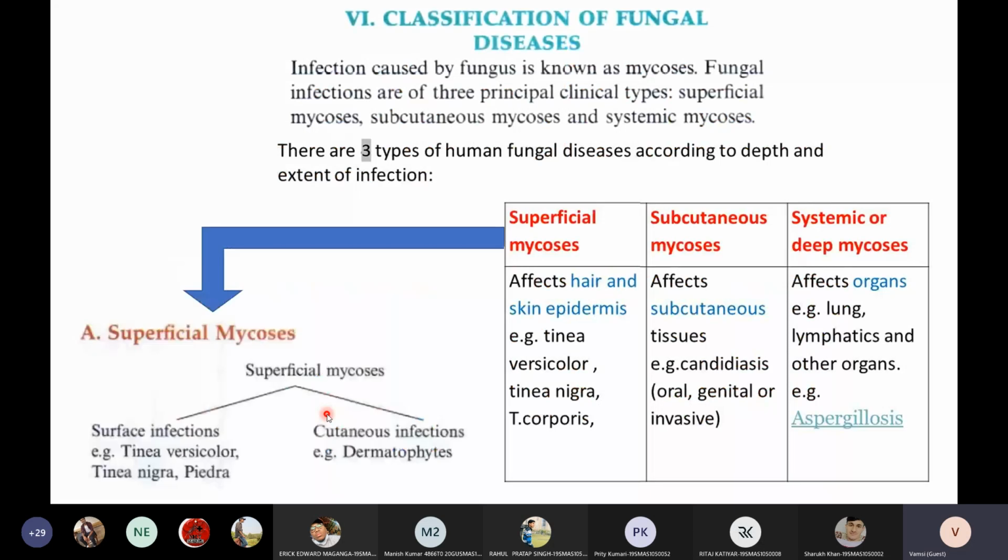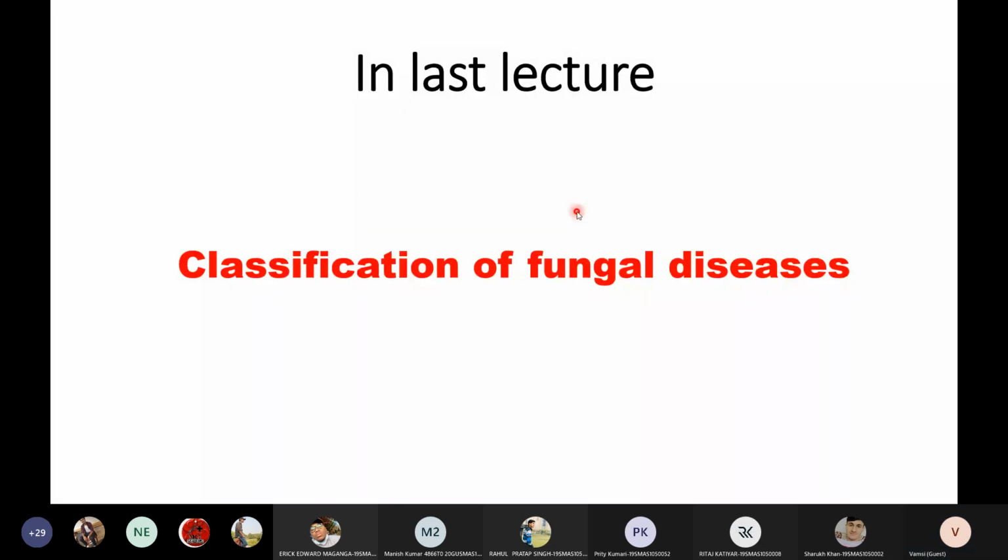Then there are a few fungi that have the capability to penetrate just below the epidermis. Our topmost layer of skin is the epidermis. After the epidermis, you have the dermis. There are a few fungi that can penetrate into the dermis layer of the skin. In the dermis, we have blood vessels and immune cells. If fungi are able to penetrate into the dermis, it will cause an immunological reaction. Our immune system will get activated and you will see tumor formations on the skin.